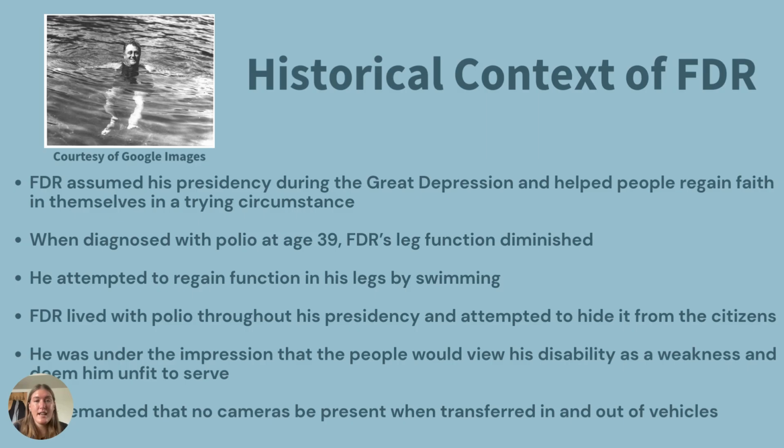So, some historical context of FDR. FDR assumed his presidency during the Great Depression, and he helped people regain faith in themselves during a trying circumstance. He was diagnosed with polio at age 39, and because of this, the function of his legs diminished. He did attempt to regain function in his legs by practicing swimming. FDR lived with polio throughout his presidency, and he did attempt to hide it from the people. He was under the impression that the people would view his disability as a weakness and deem him unfit to serve. So he had this fear that people would not accept him for his disability.